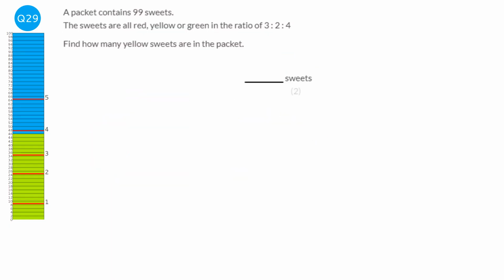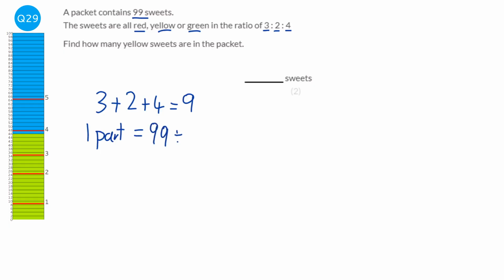So we've got to first of all work out how many parts there are altogether. So we're told that the ratio of red, yellow and green is 3 to 2 to 4. So to work out how many parts there are altogether, we do 3 plus 2 plus 4, which is 9 parts. So there's 9 equal piles of sweets. Okay, but to work out what 1 part or 1 pile of sweets is worth, we're going to get the 99 sweets and divide it by the amount of piles, and that's going to be 11. So 1 part is worth 11 sweets.